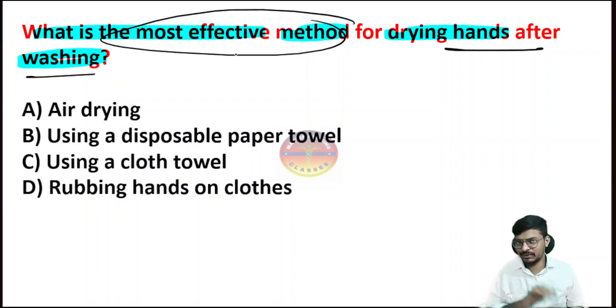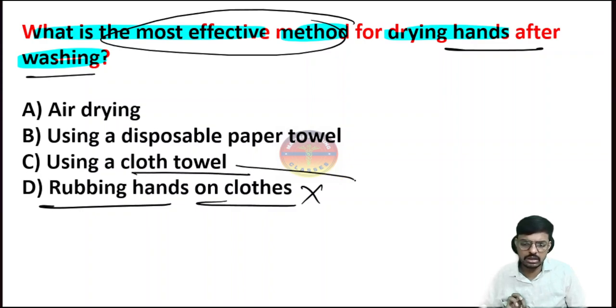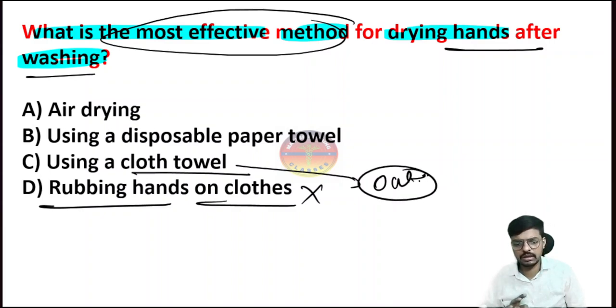Option D is telling like this only. Check it out. So rubbing the hands on the cloth. Okay, we will rub your hands on your own cloth. So this is a very third class practice. Okay, so we will not encourage this one. So option C is using the cloth towel. Okay, so this is outdated. Previously, we used to use this one only. Now it's outdated. We will not use this one.